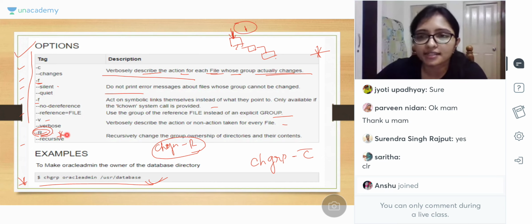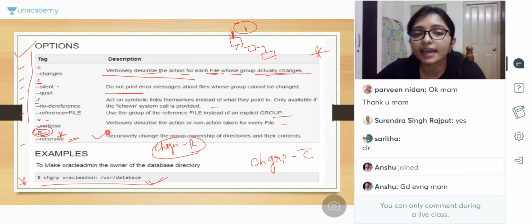This -R is used everywhere, in most commands. And always remember -R is recursive. Recursive means the inner structure. Recursively it will apply to all.